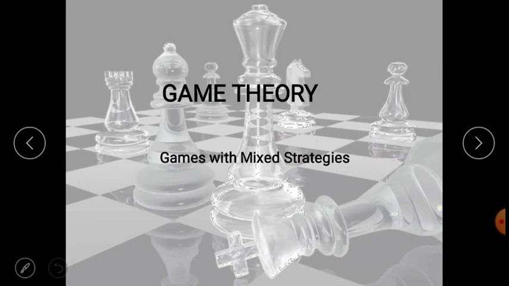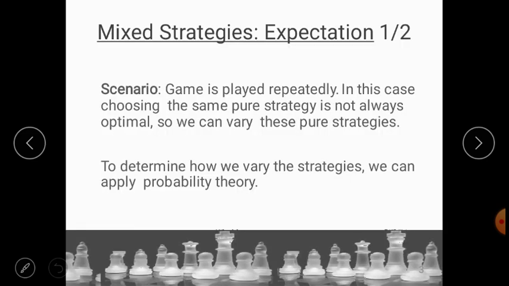So in today's lecture, we'll solve a few examples with respect to mixed strategies, that is, games with mixed strategies. So now what is a mixed strategy? To start off with a scenario, in a mixed strategy, the game is played repeatedly, and in this case, choosing the same pure strategy is not always optimal, right?